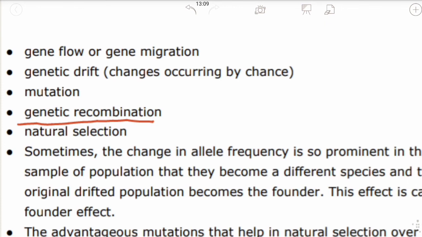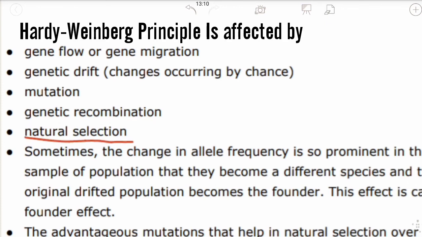Very simple. Then let us understand how natural selection affects the Hardy-Weinberg principle. We have already talked about natural selection in our earlier classes. Natural selection is where some characters are inherited from one generation to another, which will surely make a particular individual properly utilize the things present in nature, so they are able to survive and produce new species.